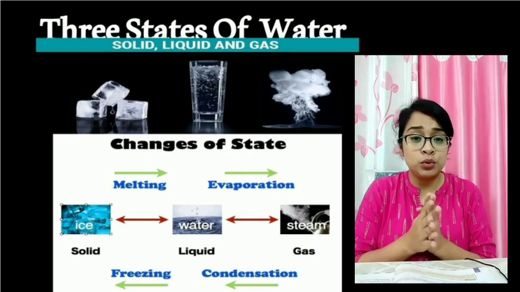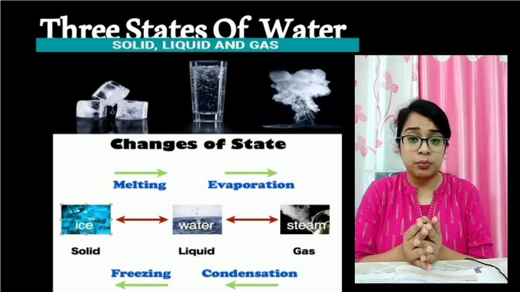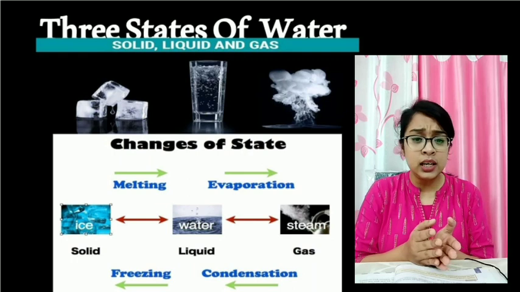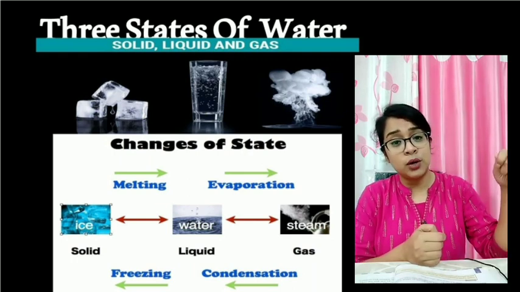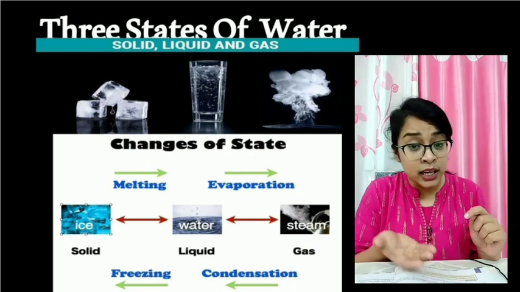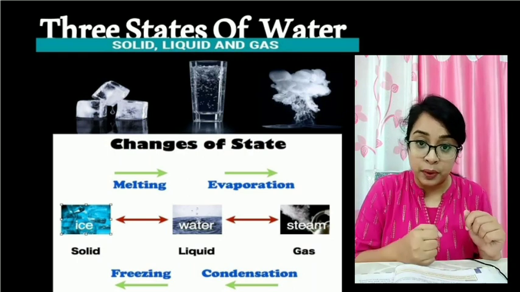If you want to see evaporation, then whenever your mother is boiling something, water or tea, tell her to close that container with a lid. After some time, if you take out the lid, you will see some water droplets on the lid. That shows the water is getting converted into water vapor.